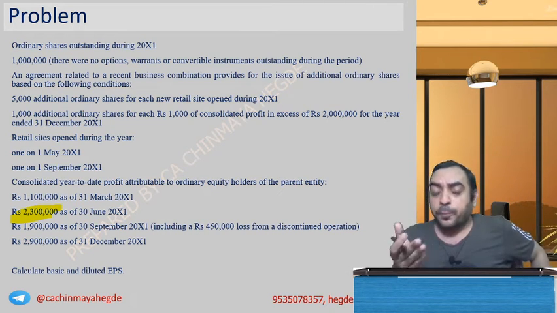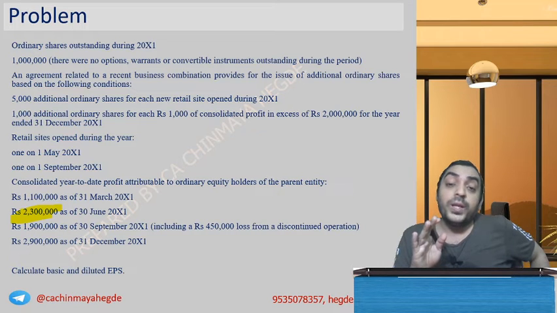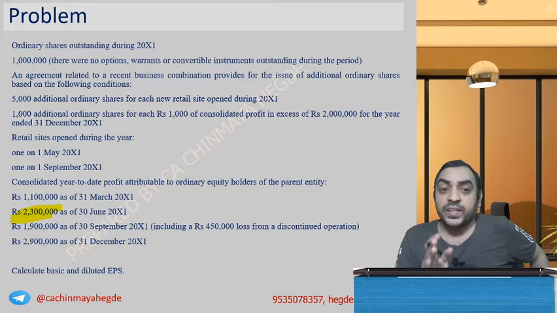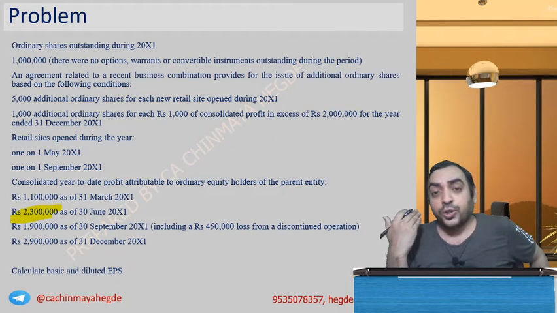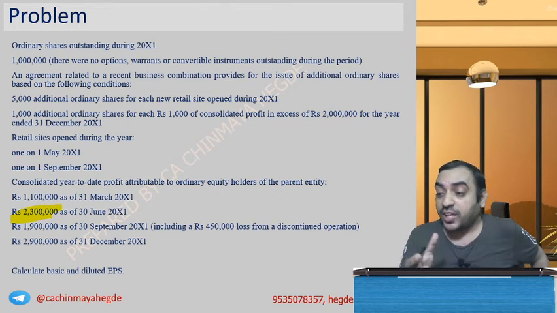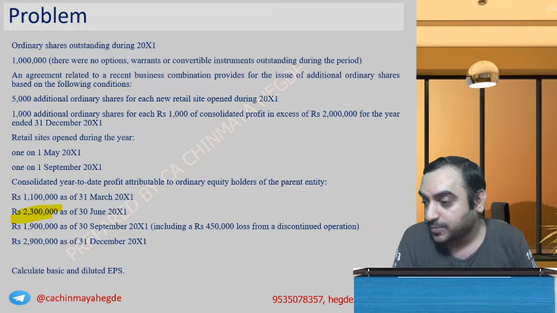This point I was supposed to discuss during the full year basic EPS, but I did not, because unless the full year is completed, the contingency is not resolved. Only after resolving the contingency can it come to basic EPS. I forgot, so I discussed it now. But this discussion is attributable to basic EPS.